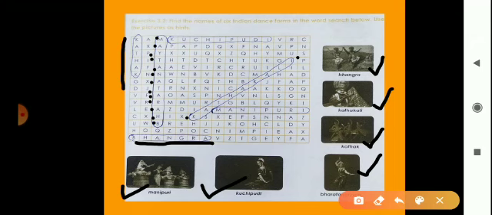And after that there is Kuchipudi. So look here. Kuchipudi. After that, last dance is Manipuri. So where is Manipuri? So look here. This is Manipuri. So you also circle this word which is related with dance. Okay.